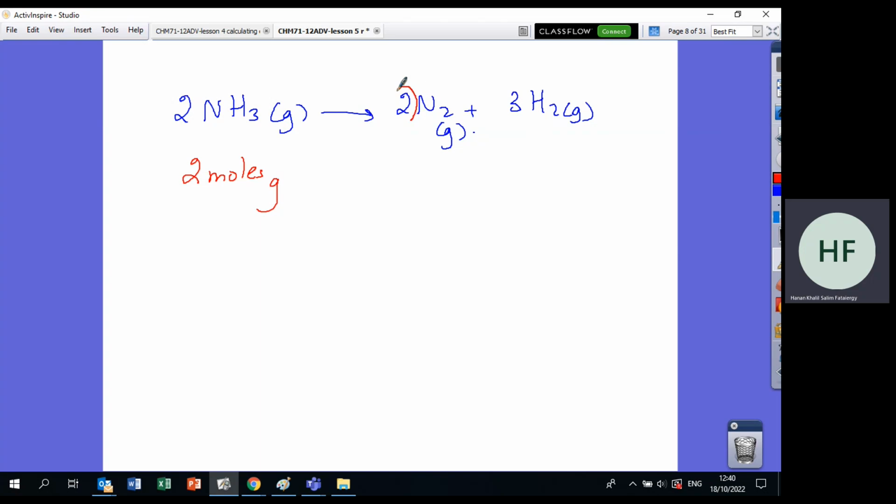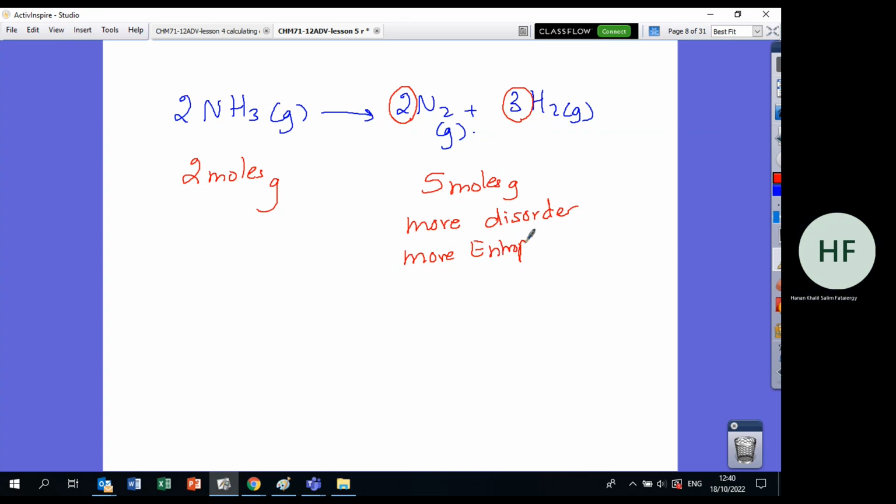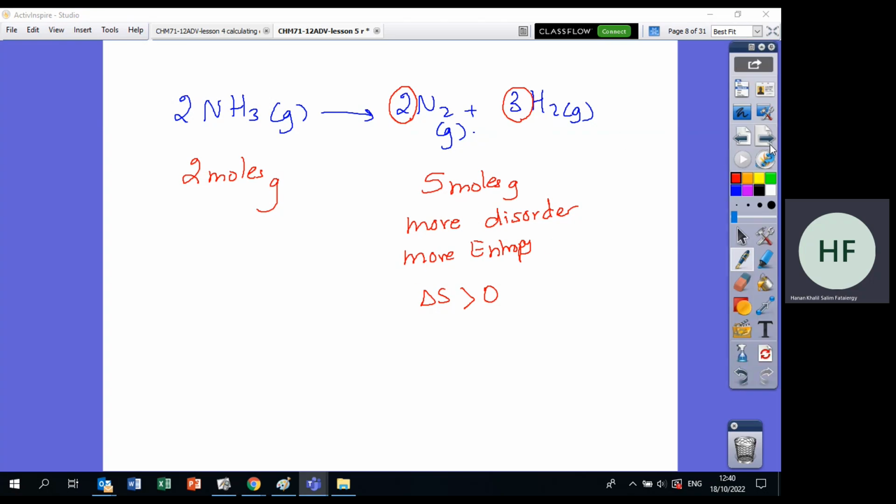Now here, how many moles do I have? 2 plus 3. So this is 5 moles of gas. Who do you think will make more randomness? 2 or 5? طبعا 5. إذا هون أنا عندي more randomness or more disorder. So here I have more entropy. More entropy يعني delta S will be positive. I'm moving towards more entropy يعني delta S will be positive.